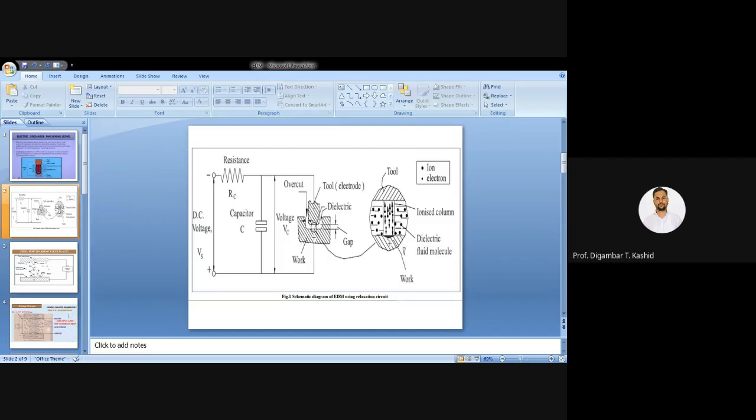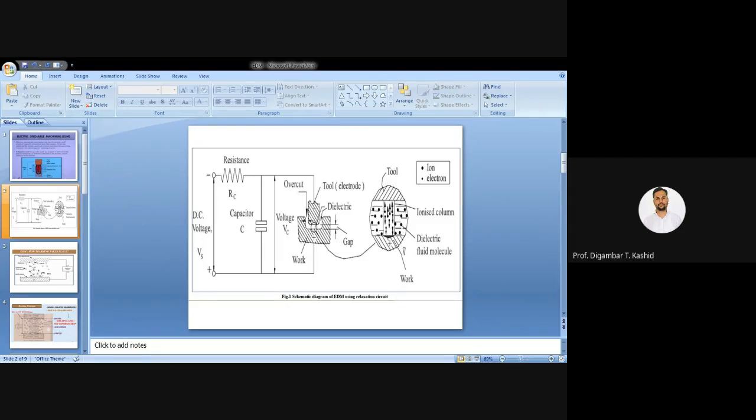So when you apply this DC power voltage, this capacitor will charge, and after that this capacitor discharges.